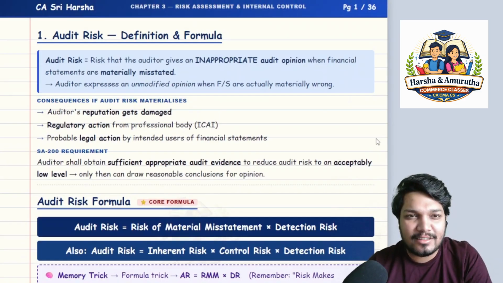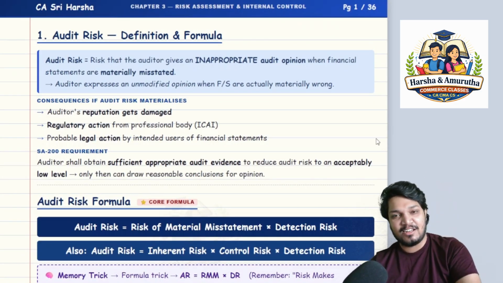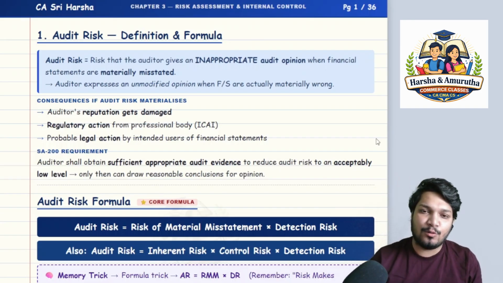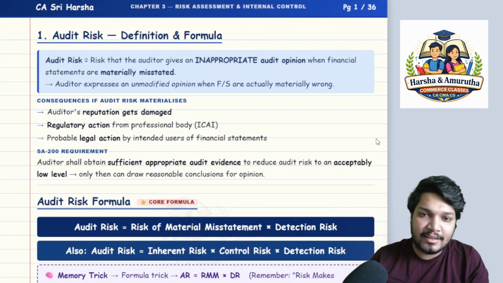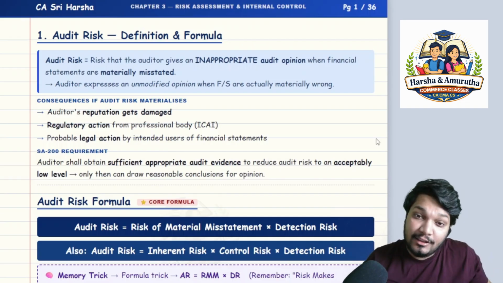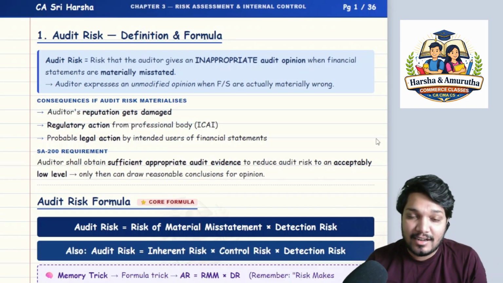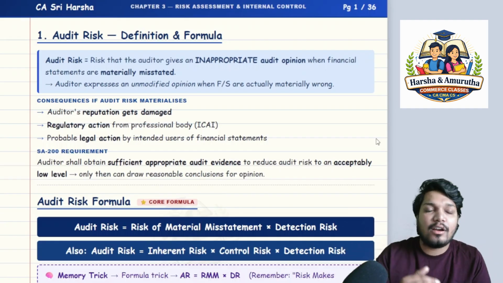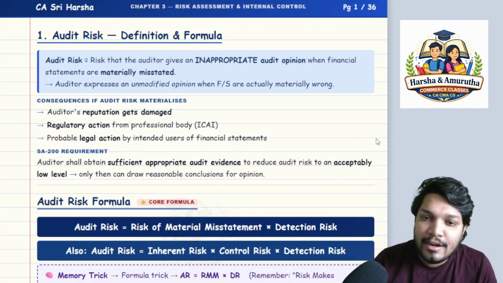Sir, what is Chapter 3, sir? Chapter 3 is Risk Assessment and Internal Control. So far we have learned in Chapter 1 and Chapter 2 the objectives of auditor, the audit planning, the audit strategy, right? We have understood the basics. Right now we are coming to an important element, that is risk assessment and internal control.